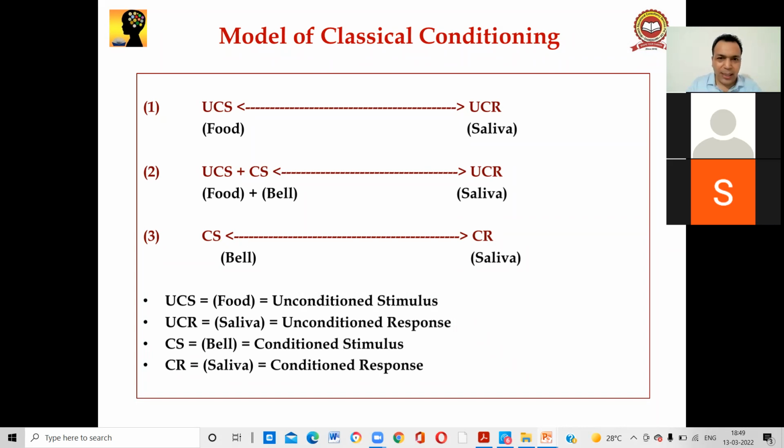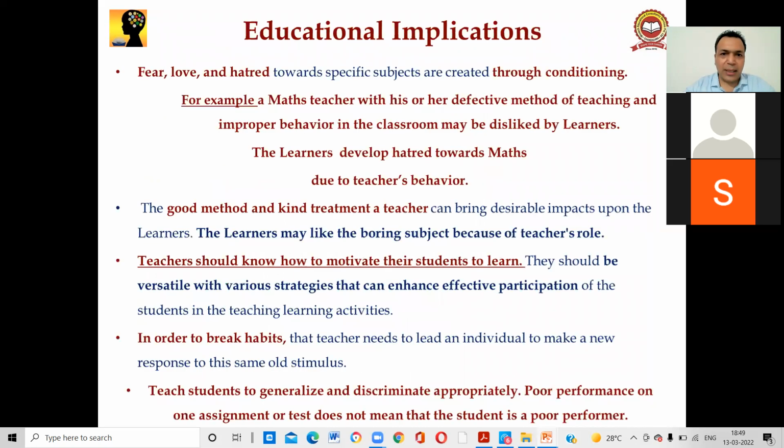And number three: now the food was removed. Only the bell was rung. But ultimately, what is happening again? Saliva is also coming. This saliva coming on the third line, Pavlov gave the name CR, conditioned response. The conditioned stimulus is the bell, and the conditioned response is the saliva we are getting. This is the model of classical conditioning.